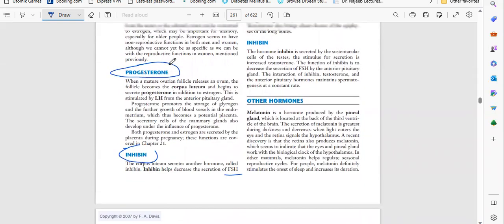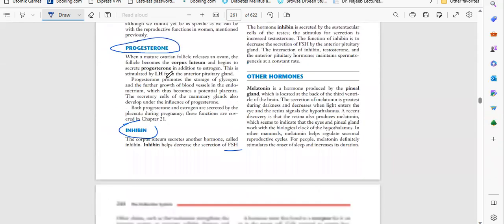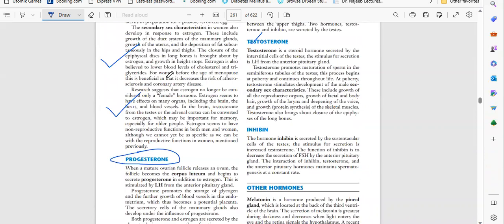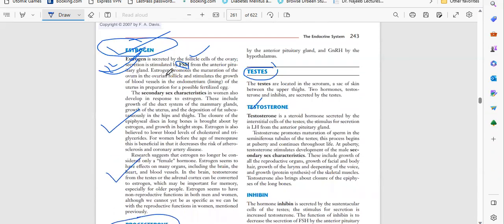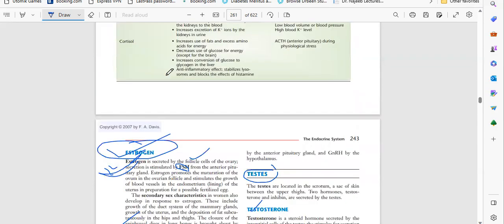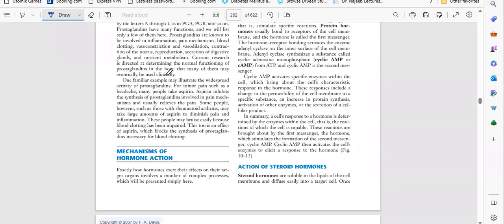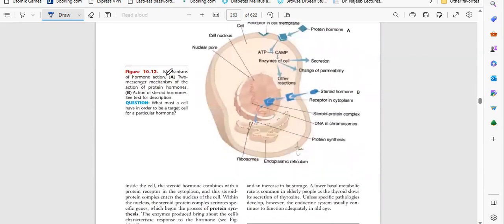So we don't need more estrogen; we need progesterone for further development of the fetus. For this reason progesterone is stimulated from the ovaries, and the secretion of estrogen decreases. This is a very, very important thing we have to understand. So the ovaries will release three hormones: estrogen, progesterone, and inhibin.